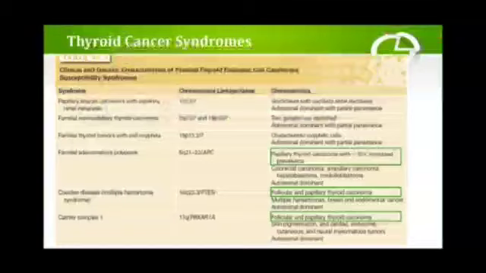Other than that, there is Cowden syndrome, in which the PTEN gene is involved, and Carney complex 1.